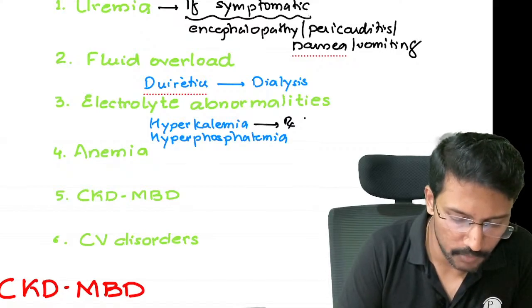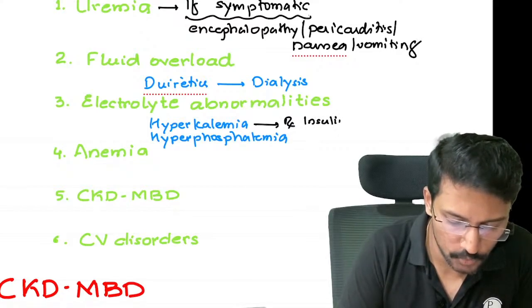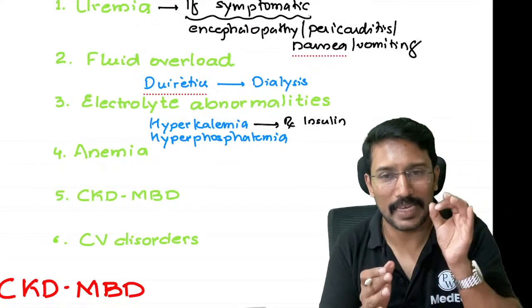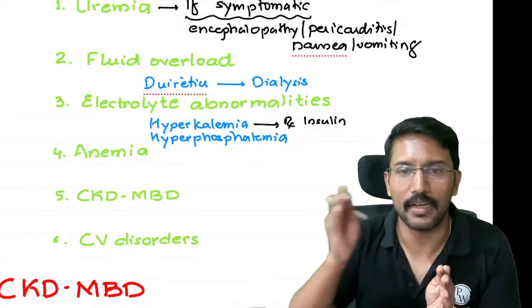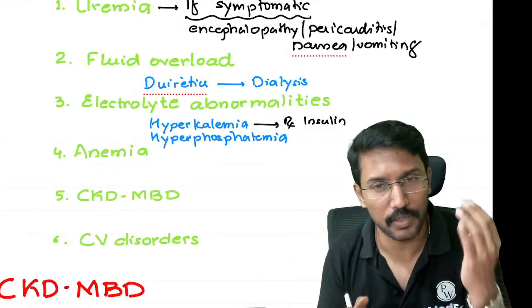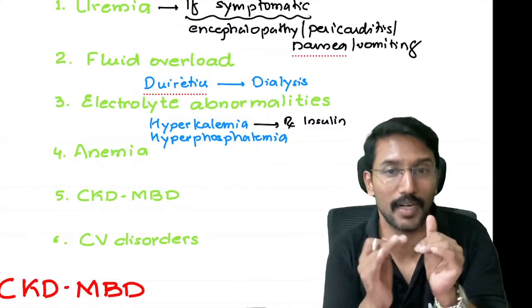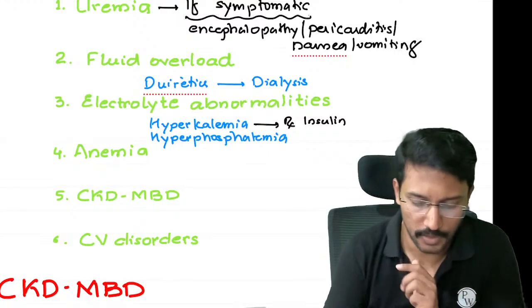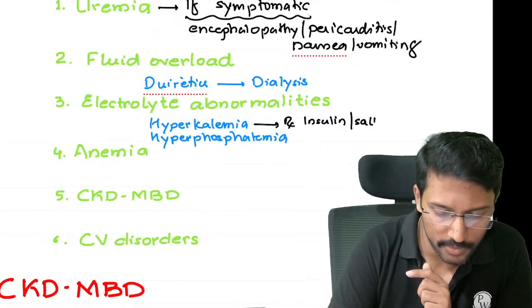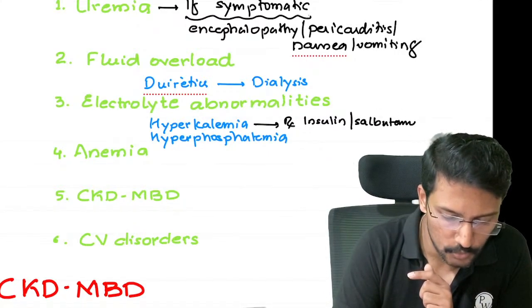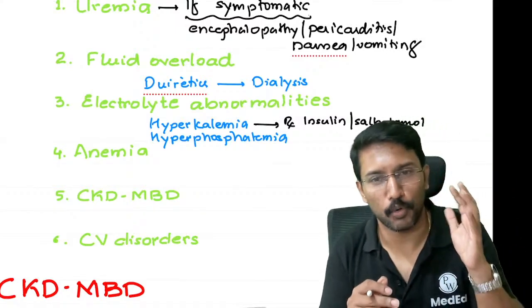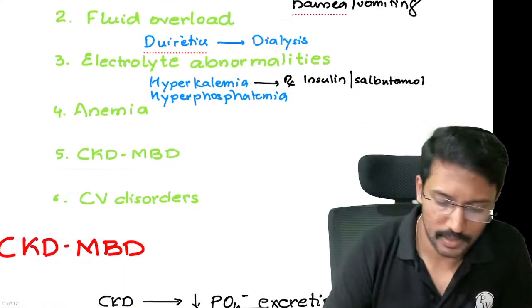The initial treatment will be, we can give insulin. Insulin shifts the potassium from extracellular compartment to intracellular. Whatever potassium is there in the blood, that gets transferred into the cell. So the blood level of potassium comes down, right? We can also give salbutamol nebulization. That will also help transfer of the potassium from extracellular to intracellular.